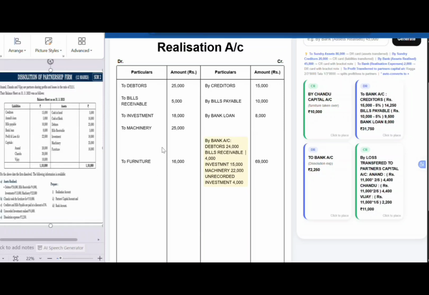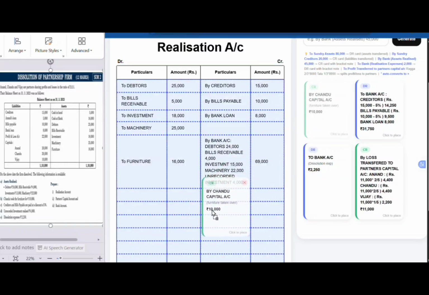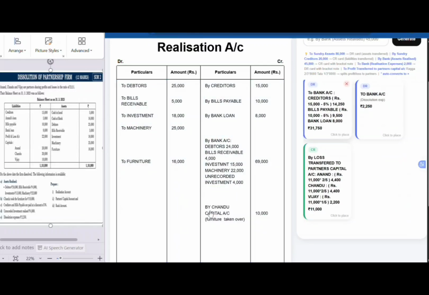So all the assets are realized as per the adjustments. But here we can see that a particular asset, furniture, is taken over by Chandu. So it will be transferred to Chandu's capital account. So write it on the credit side of the realization account as by Chandu's capital account, that is furniture taken over 10,000. Now all the assets given here are realized or taken over.